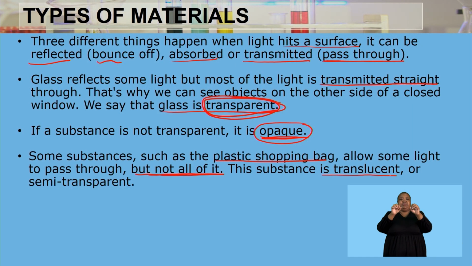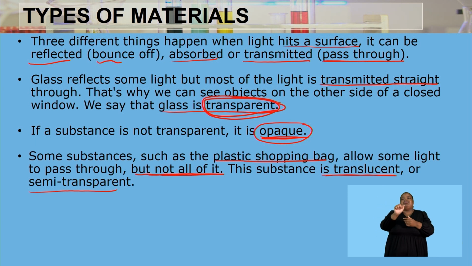However, some substances, such as a plastic shopping bag, allow some light to pass through, but not all of it. If a substance allows some of the light to pass through and some of it is not allowed to pass through, then that substance is called translucent, or rather semi-transparent.